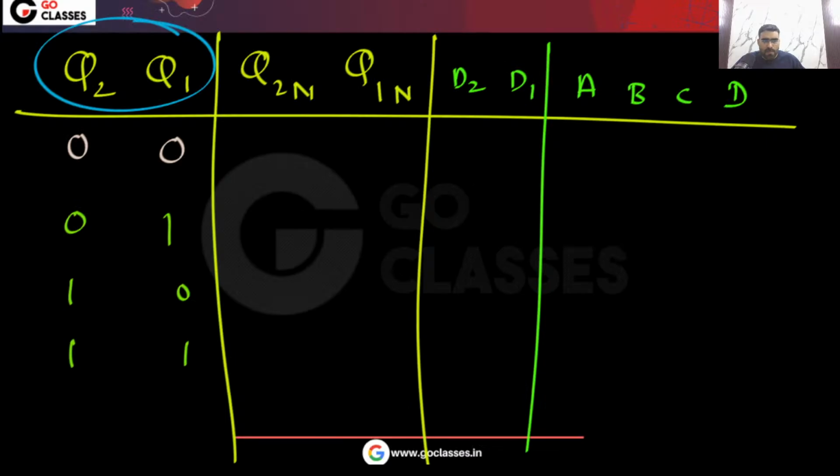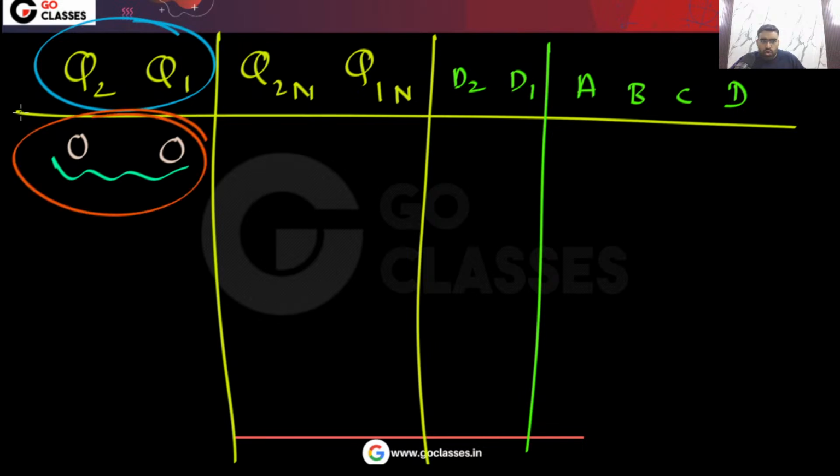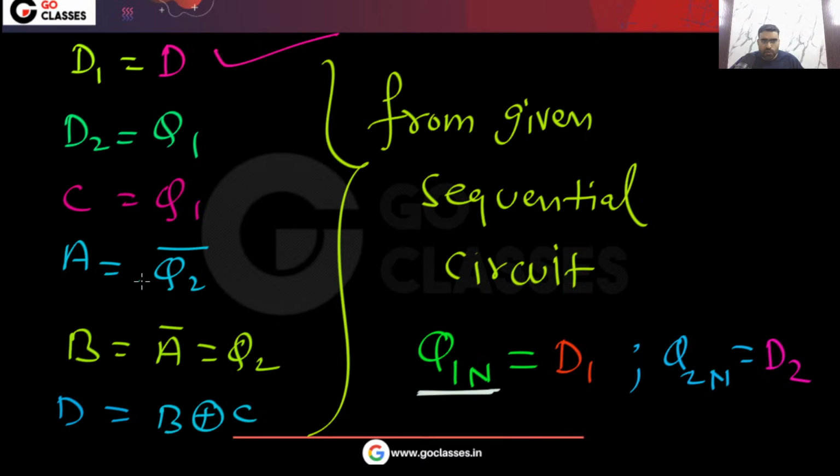Now let's find out. Just focus on this for right now. Forget about the remaining ones. You just focus on this 0, 0 and tell me what will happen. If Q2, Q1 are 0, 0, what is the value of ABCD?